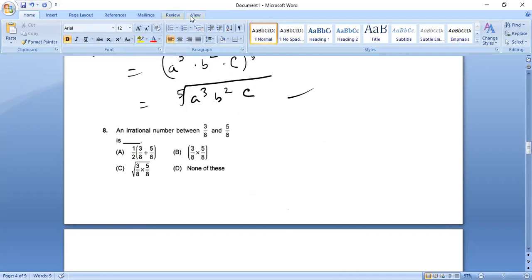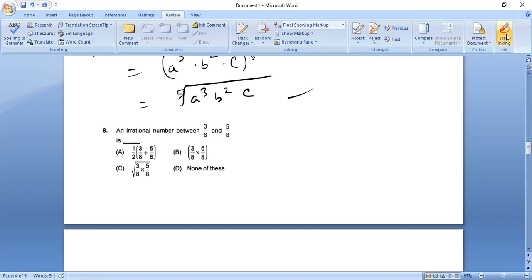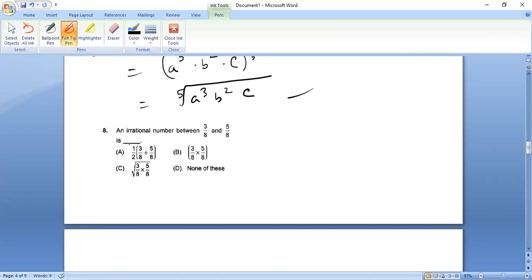Remember, a rational number, not an irrational number.